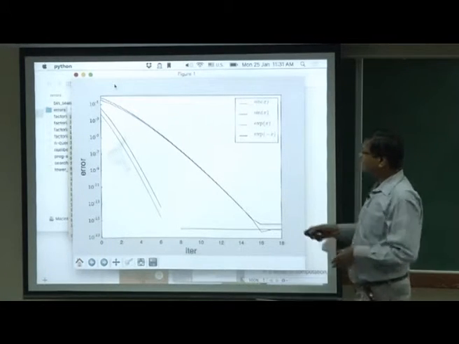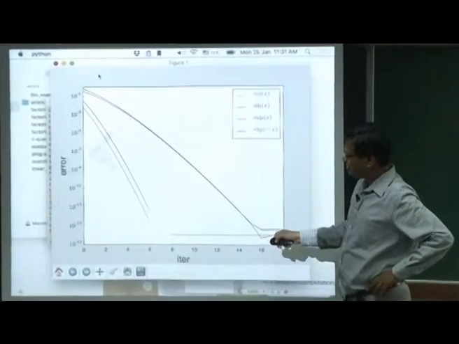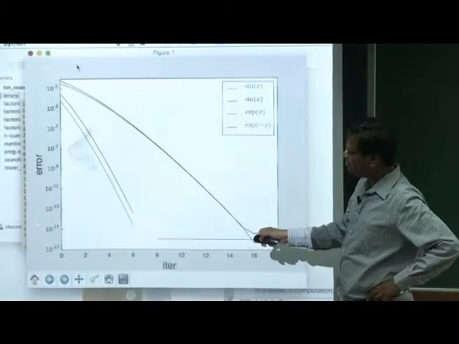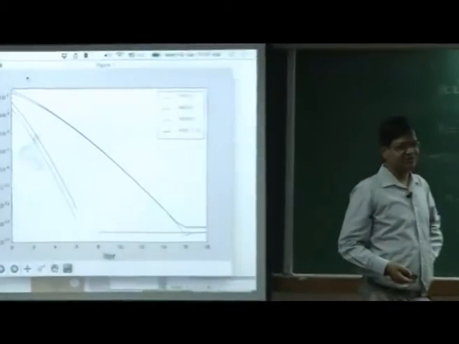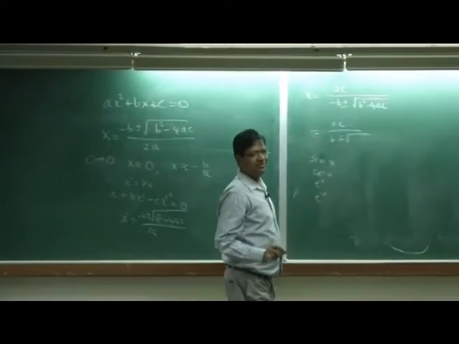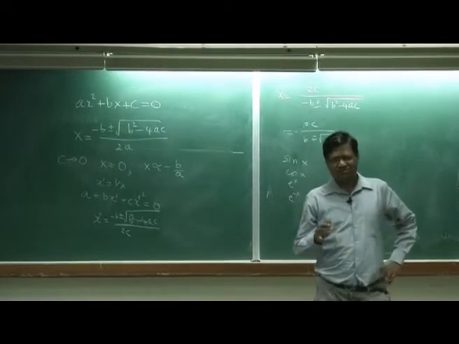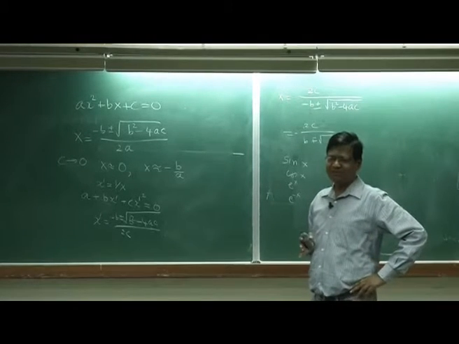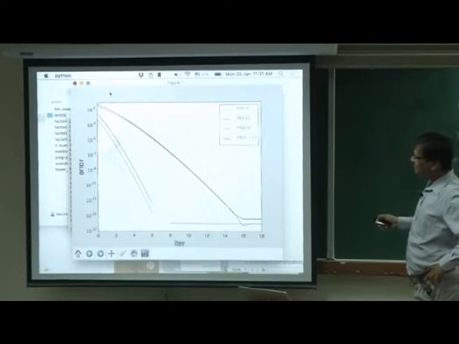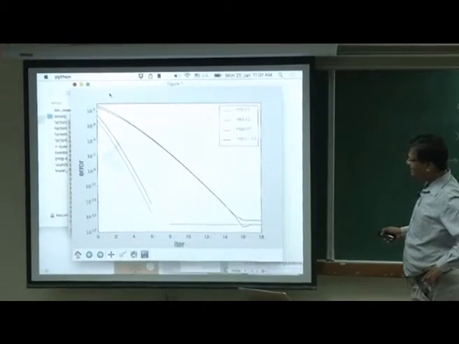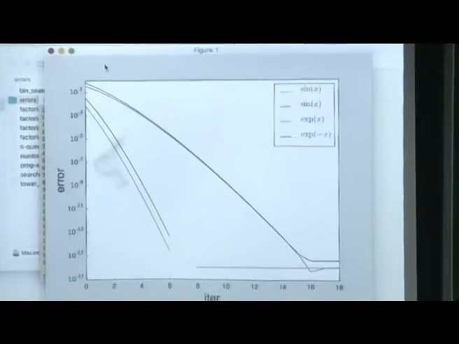So, sin and cos converge quite quickly. By 8 terms my error has gone down to 10 power minus 15, which is quite accurate. I rely on my computation to 8 decimal places maximum. So, this is quite accurate, but for exponential I need 18 terms to get an error of the order of 10 power minus 15.